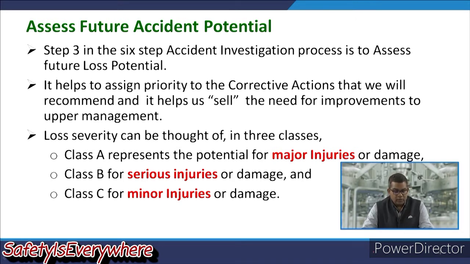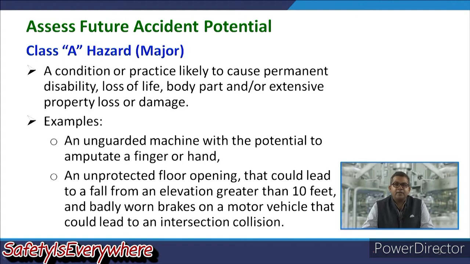Now loss severity can be thought of in 3 different classes: Class A, Class B and Class C. Class A represents the potential for major injuries or damage, Class B for serious injuries or damage, and Class C for minor injuries or damage.